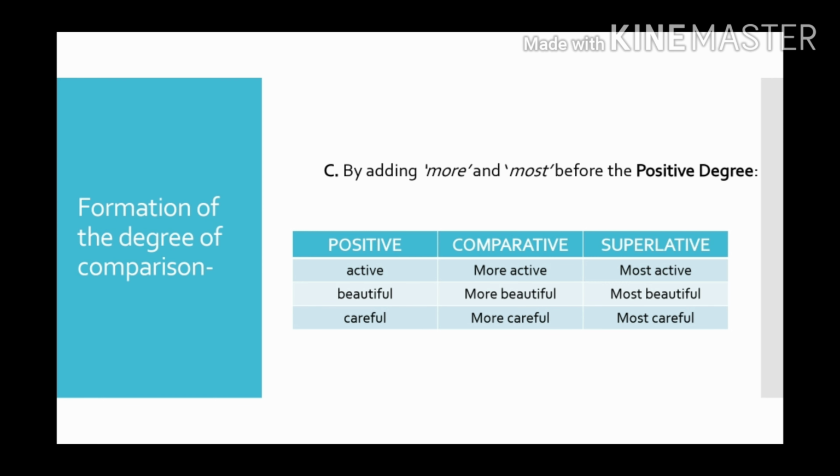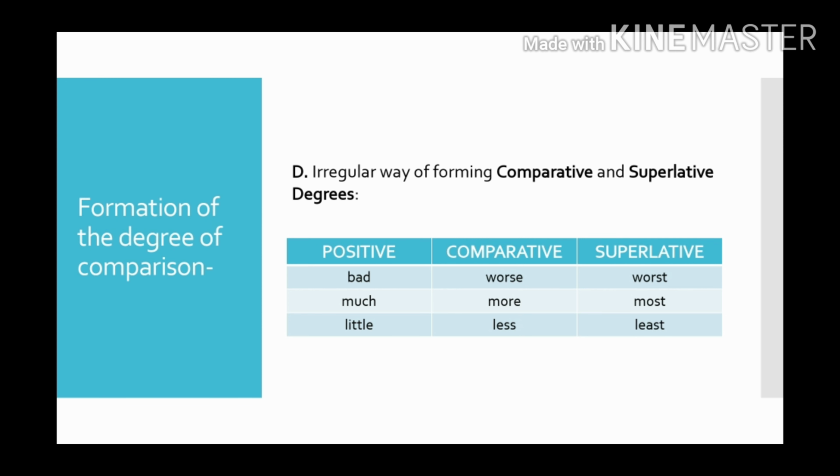Let's understand the other way of forming the degrees of comparison. It is the irregular way of forming comparative and superlative degrees. Now, this is the irregular way, not the regular one. What it says is, if the positive degree here is bad, then forming the comparative, the other word will be worse, and superlative is worst. Much, more, most, little, less, least. All right, so here we are not putting any er or st, we just have to change the whole word. So this is the irregular way of forming comparative and superlative degrees.